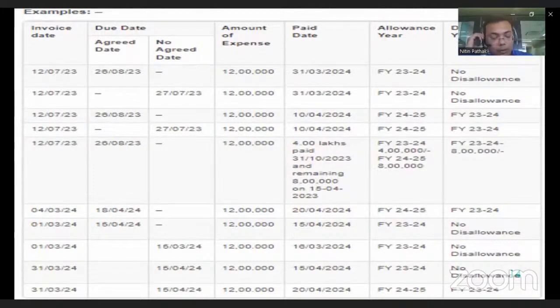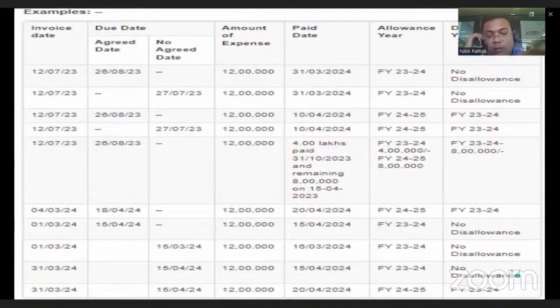Means if there is an exceeded time limit and the payment is made after the due date as per the MSME Act and before filing of return, it will be allowable in 24-25 and disallowance for 23-24.